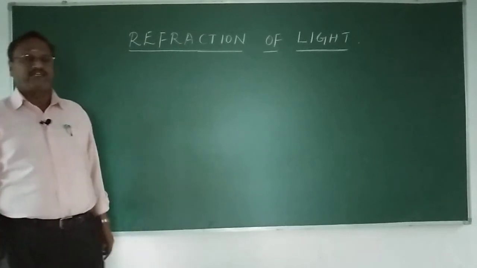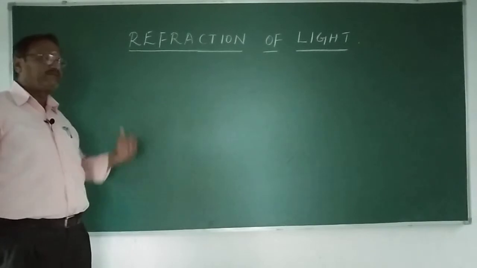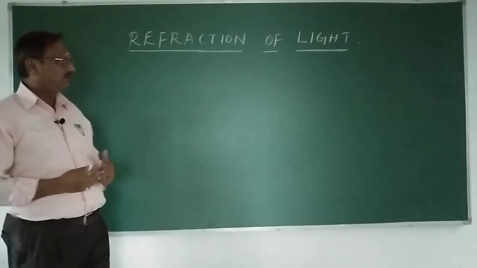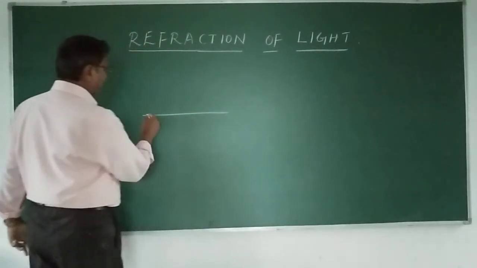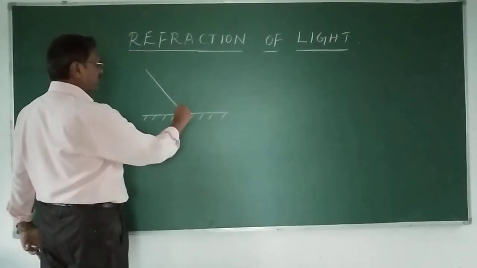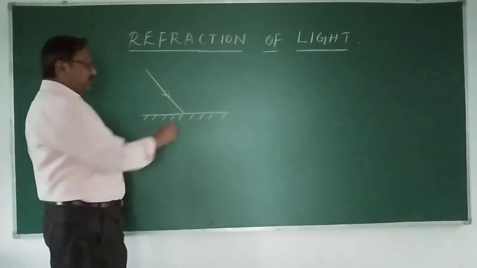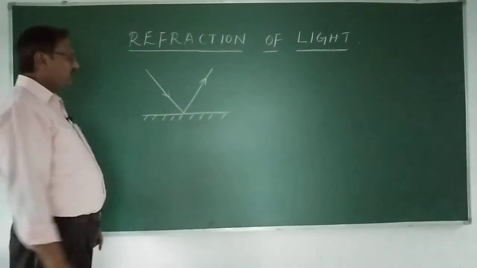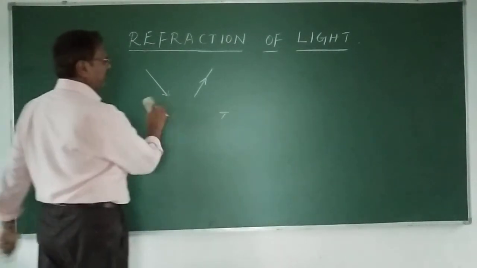Today we will study refraction of light. In a previous video we studied reflection of light. What is reflection of light? Bouncing of light from a surface. That is, when light falls on a surface, either polished or unpolished, it bounces back, and this is called reflection. Now we come to the next concept, called refraction of light.